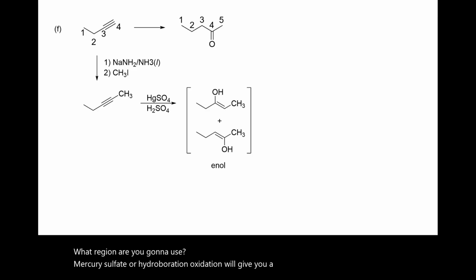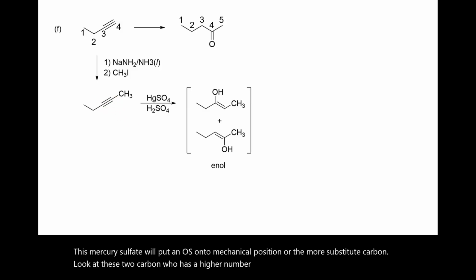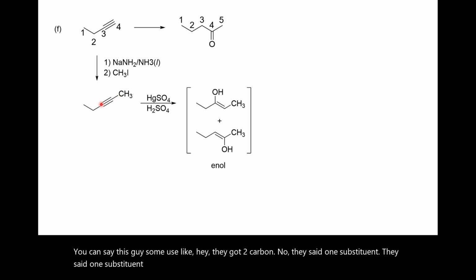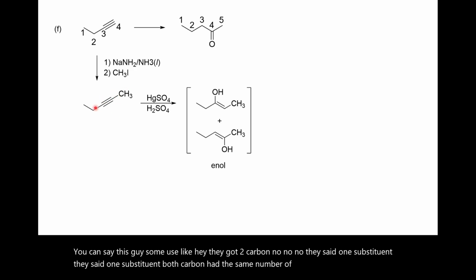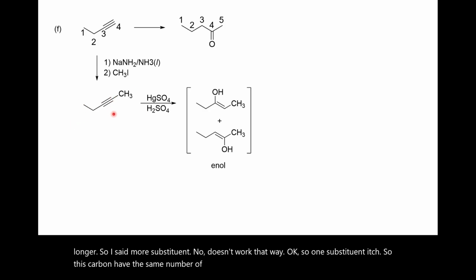Here's the reason why. Mercuric sulfate will put an OH onto the Markovnikov position, the more substituted carbon. Look at these 2 carbons, which has a higher number of substituents? Some might say this guy is longer, so it's more substituted. No, it doesn't work that way. This is 1 substituent, this is 1 substituent. Both carbons have the same number of substituents, so the reagent can't tell which carbon is more substituted.